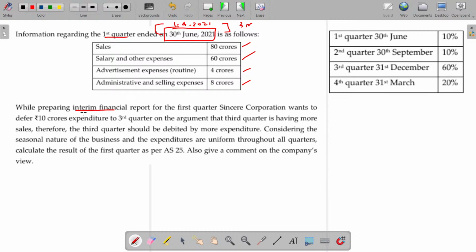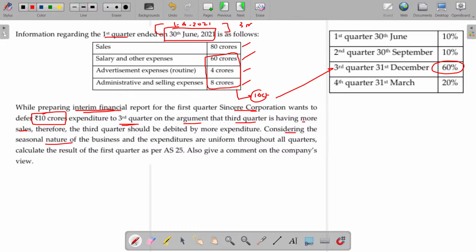While preparing interim financial report for the first quarter, Sincere Corporation wants to defer 10 crores expenditure to third quarter on the argument that the third quarter is having more sales. So they want to defer the expenses. Out of this entire value, 10 crores they want to charge to third quarter because the sales is huge in third quarter. That's how they are arguing.